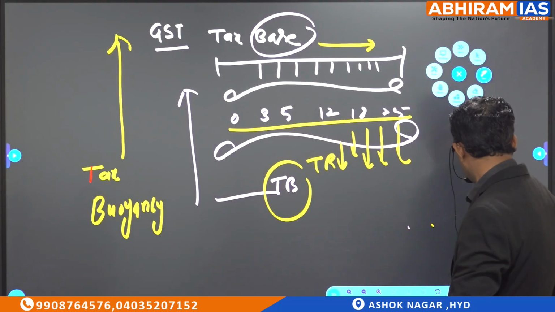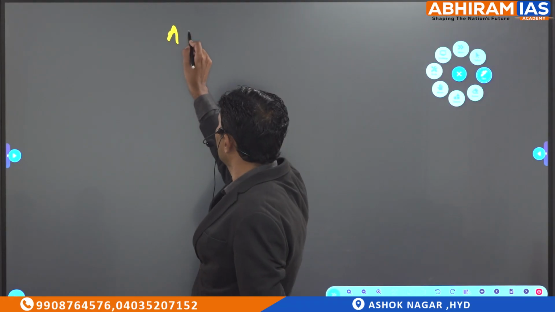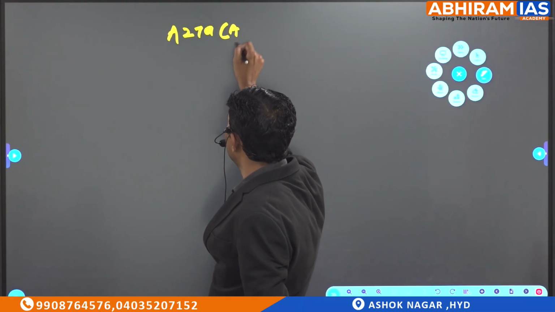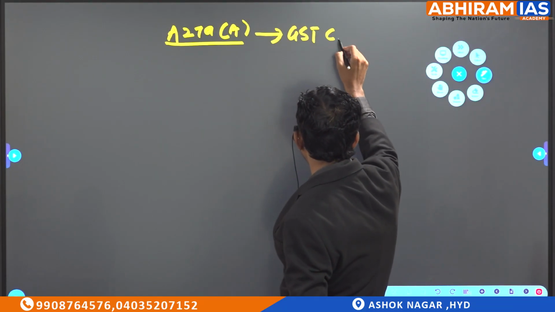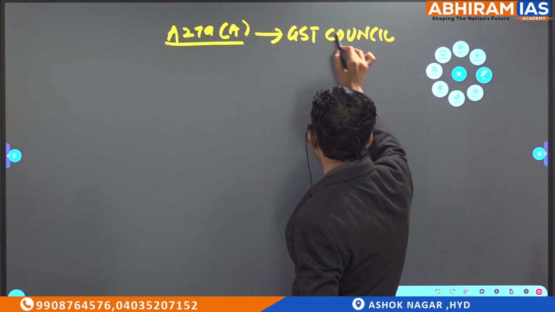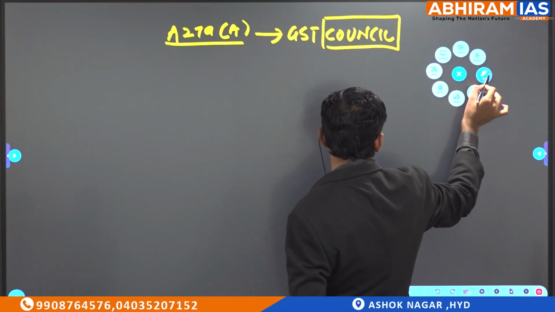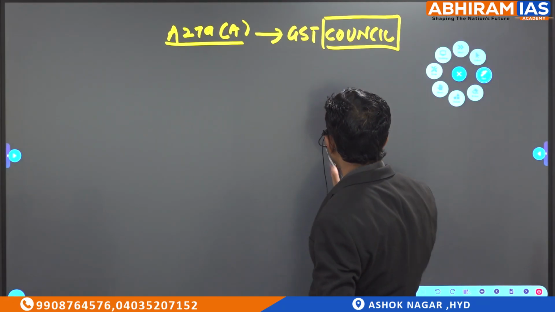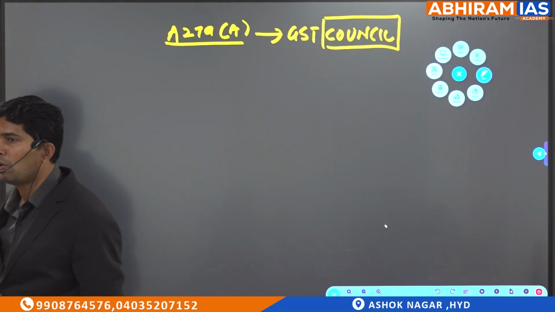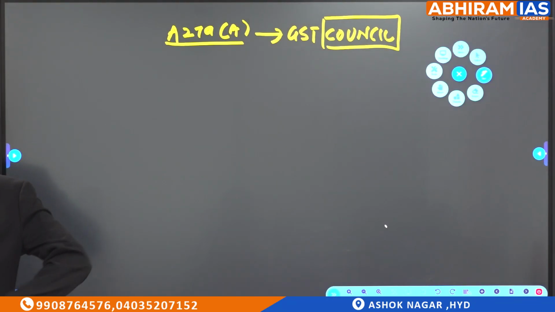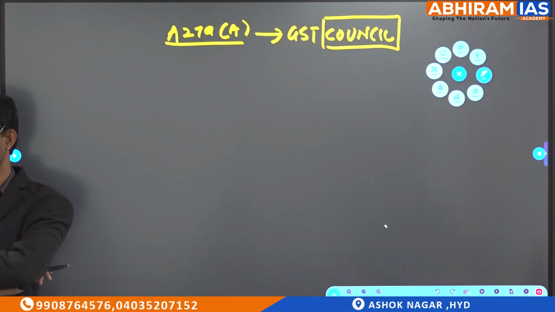No. In the 101st CAA, Article 279A, the President will establish a constitutional body called the GST Council for implementation of GST. So, is the GST Council a constitutional body or a statutory body? What is a constitutional body? What is a statutory body, dear? How do you know?